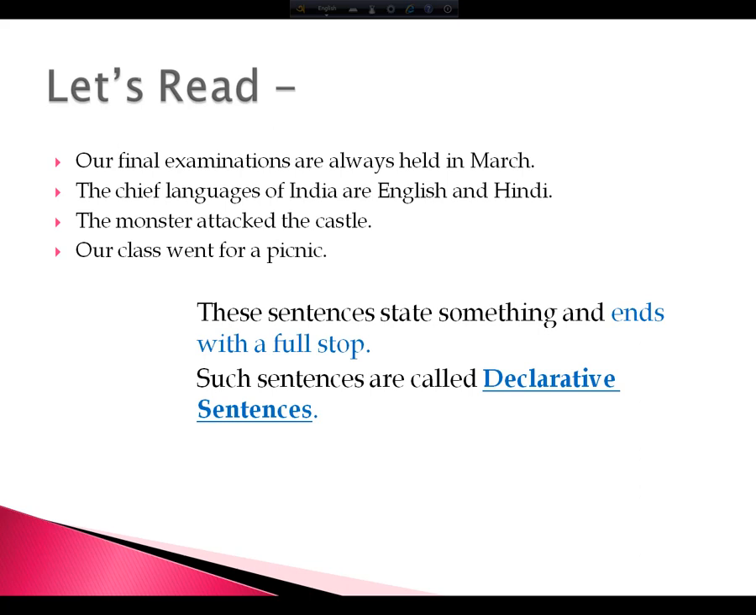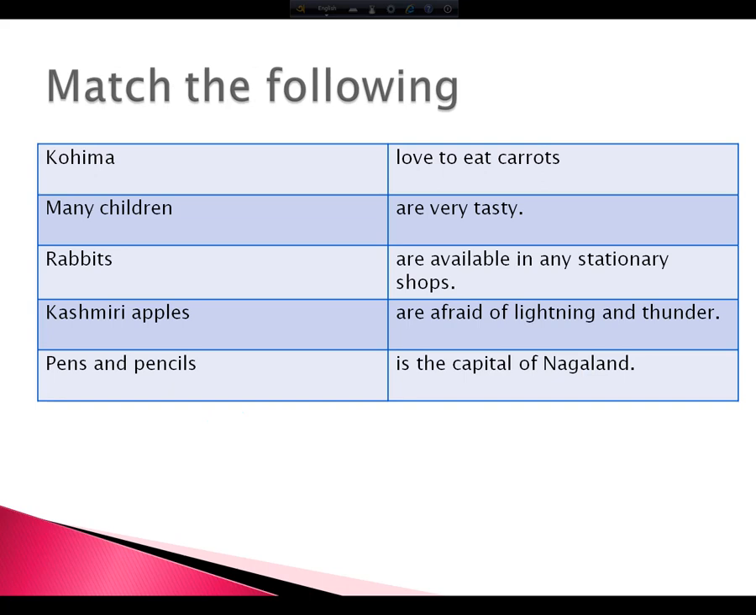Such sentences are called declarative sentences. Why is it called a declarative sentence? Because it is stating something or it is saying something. Okay? So now, here is a worksheet for you.